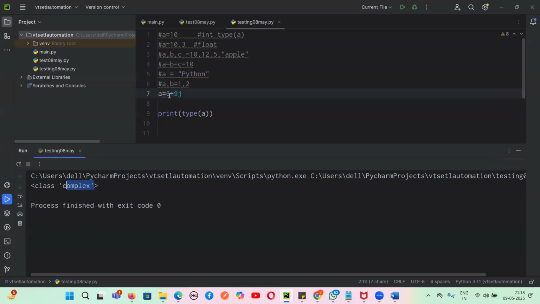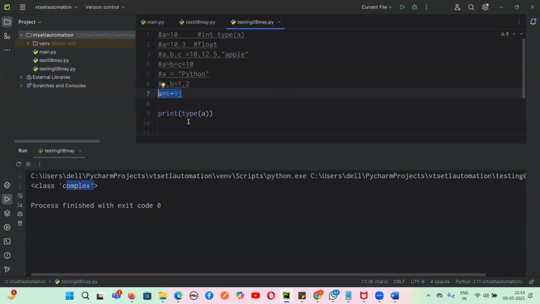It's a different type, because you have an imaginary part of a number and you have a real part of a number. So when a real part of a number is added with a complex part of a number, that means if you see a number with a variable, and it is added to a plain number, then it becomes a complex number.